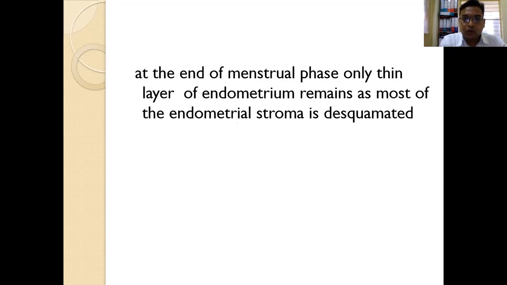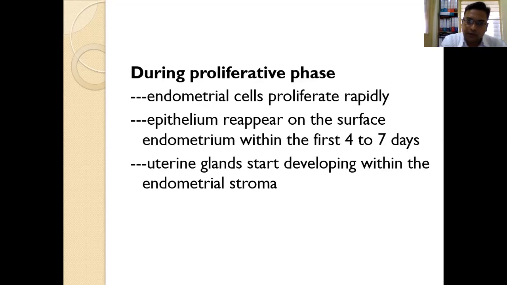At the end of menstrual phase, only a thin layer of endometrium remains, as most endometrial stroma is desquamated. As you know, in the menstrual phase, almost the entire endometrium becomes thin and gets desquamated, coming out in the form of blood through the vagina. During proliferative phase, what happens? Endometrium cells start proliferating rapidly, and epithelium reappears on the surface of endometrium.